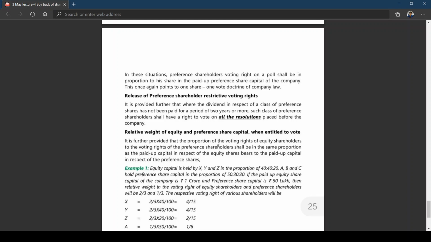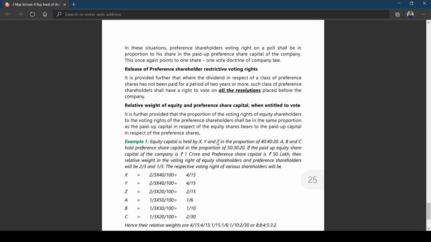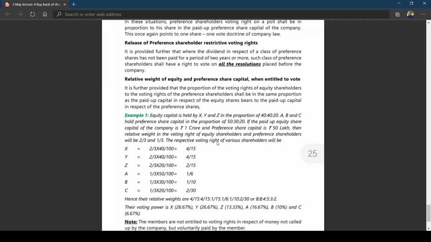So X and Y shareholders have shares in the proportion of 40:40:20, whereas preference shareholders A, B, C have their preference shares in the ratio of 50:30:20. What is their voting right? Let us see that. The respective voting rights of the various shareholders will be, if you look at it, equity share capital 40/100, if you add the total proportion of XYZ. And what is the right of equity shareholders? 2/3 according to the paid up capital. 2/3 of 40%, 2/3 of 40%, 2/3 of 20%. Look at 1/3 of 50% to A, 1/3 of 30% to B, 1/3 of 20% to C.